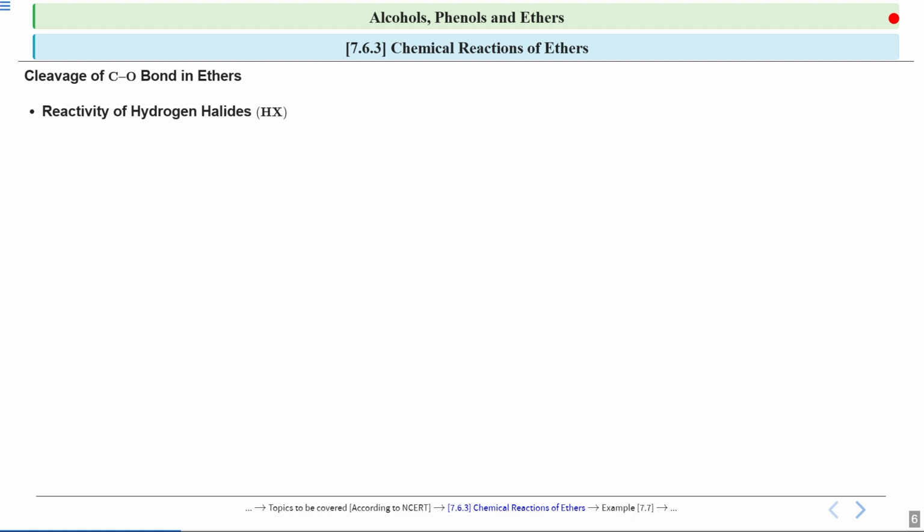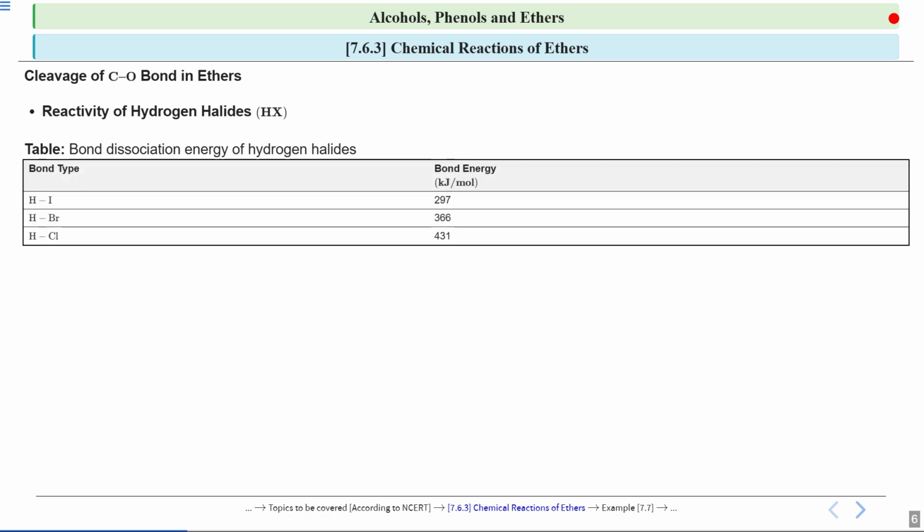Now further, let us understand this by taking an example of a reaction. First, we will see the bond dissociation energy of hydrogen halides. If you look at this table, you will see the different bond types and the different bond energies. For HI, hydrogen iodide, the bond energy is 297 kilojoule per mole.